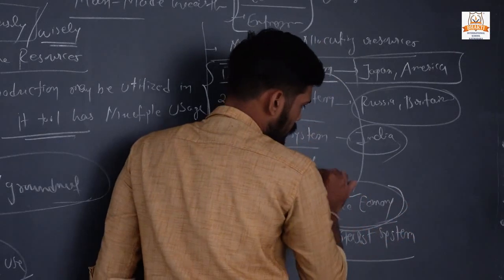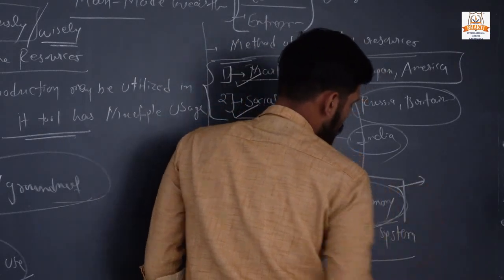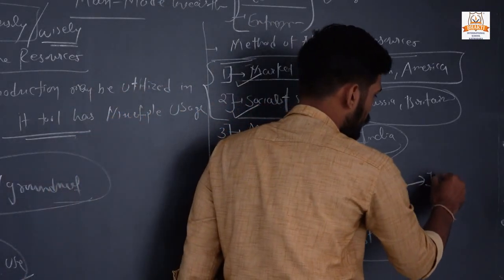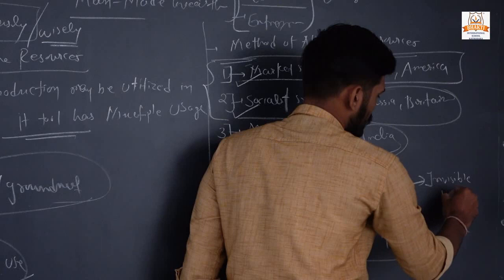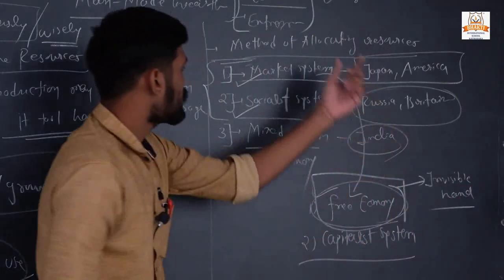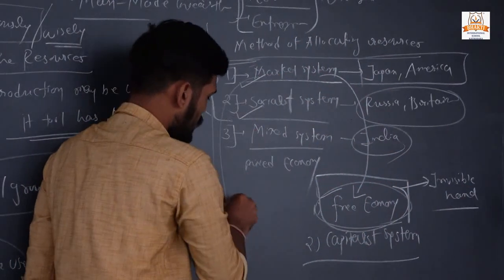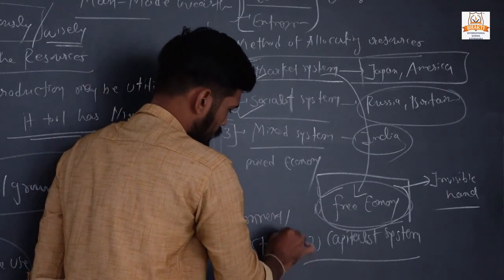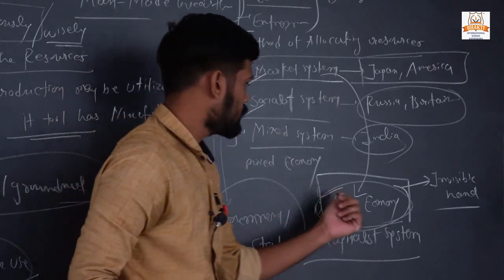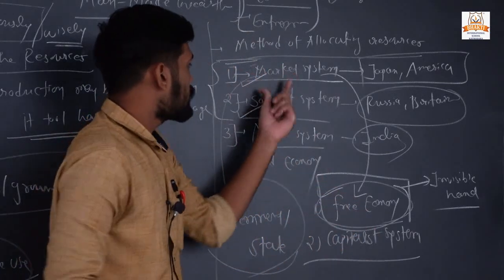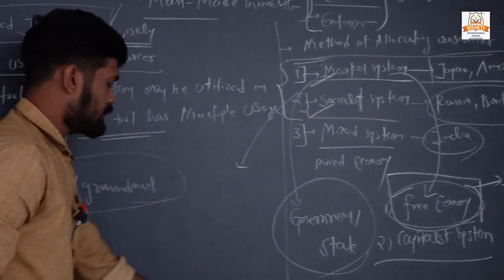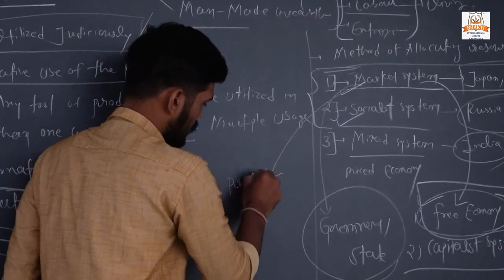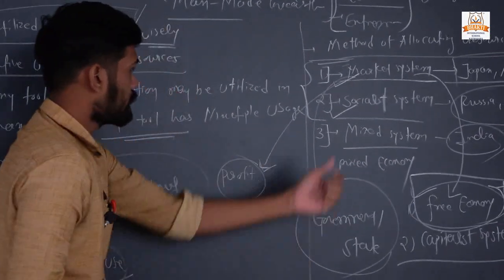Why free economy? Because some rich persons dominate this type of economy through their invisible hand. In this type of economy, there is no interference of a government or a state. So that's why it is called a free economy. Resource allocation in this market system is done on the basis of profit.